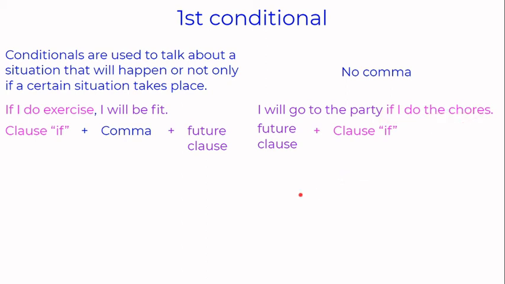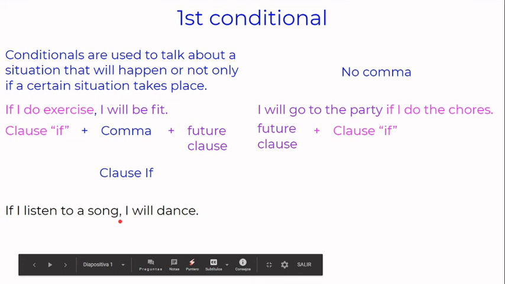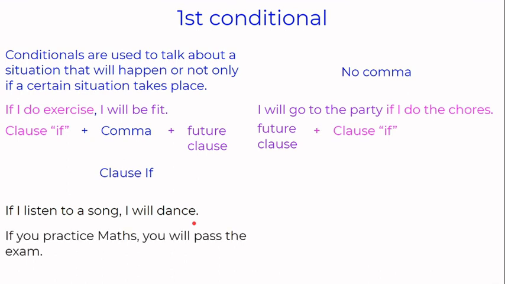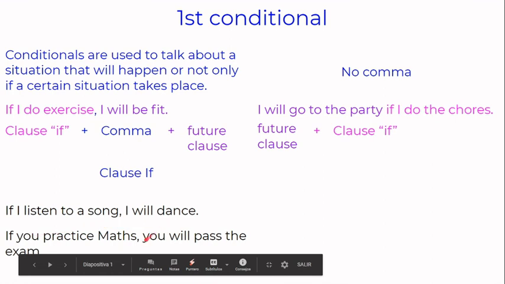Alright, so let's go for more examples. What about this one? If I listen to a song, I will dance. Again, I am using the clause if, and then I finish here, and then I have to use a comma, and finally I will dance. If you practice maths, you will pass the exam. Clause if, comma, future clause.